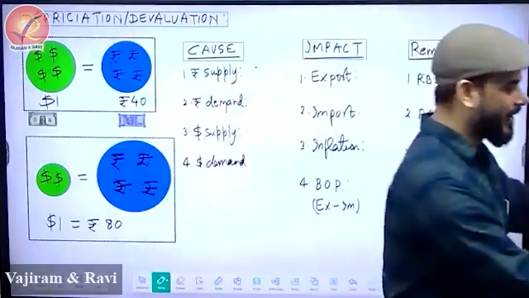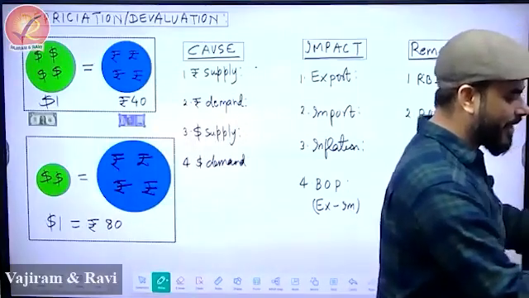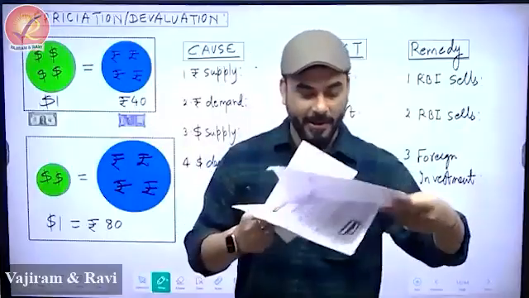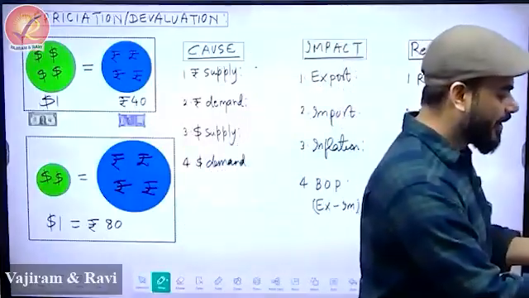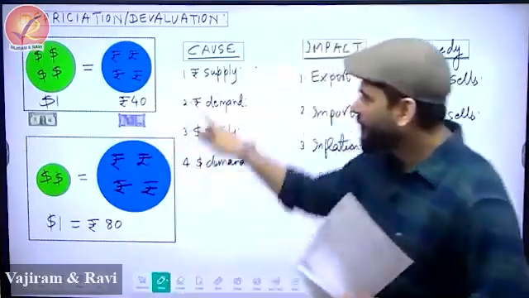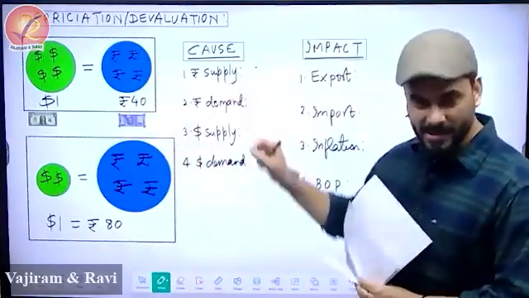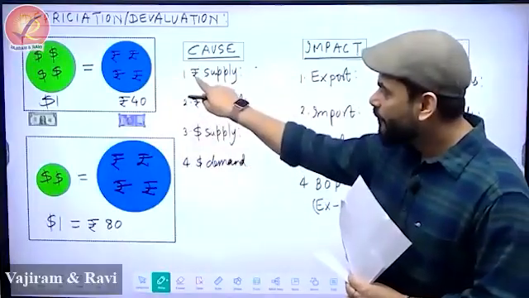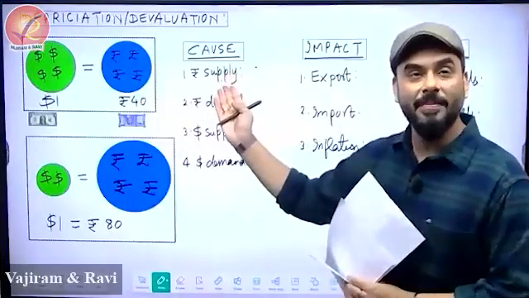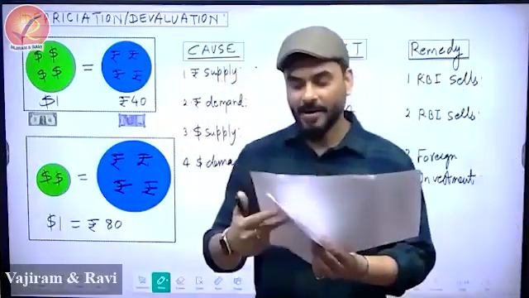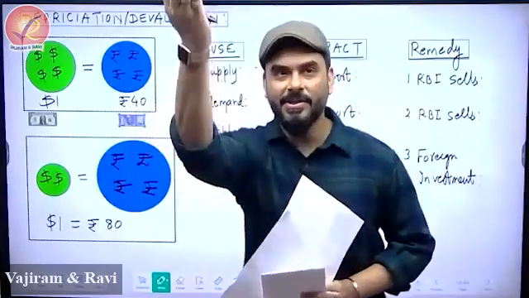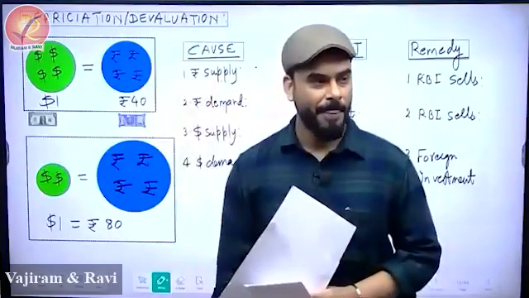Earlier, look carefully, bacho, what used to happen was 40 rupees, $1. But all of a sudden, now there are two pieces of paper, and $1 is equal to this. So first, can you please tell me, what will happen to the rupee supply that will lead to this? What do you think has happened to the supply of rupee that this situation happened? Supply of rupee increased or decreased?